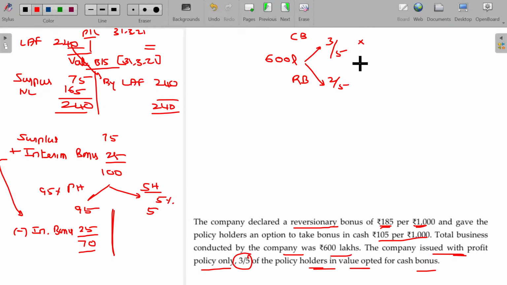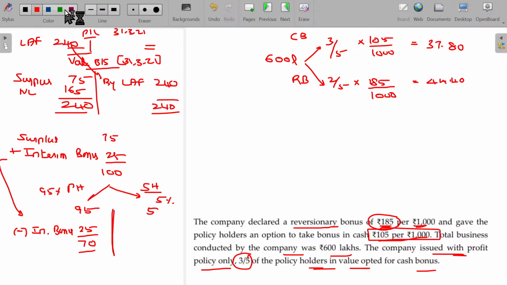Those who opted for the cash bonus will be offered cash of rupees 105 per 1000 rupees of their policy amount. In case of reversionary bonus, of course, the money is not payable now, maybe payable later on, which is 185 per 1000. Now, get me the first value: 37.8, and this one being 44.40. Now I'm going to pass the journal entry.